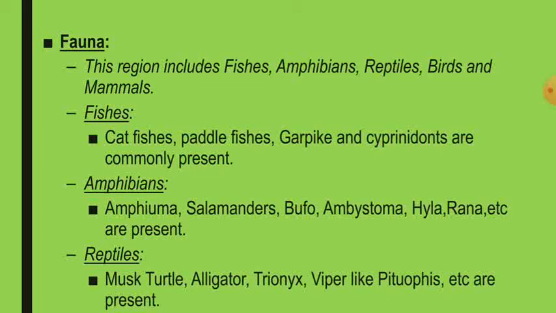The amphibians are Amphiuma, salamanders, Bufo, Ambystoma, Hyla, and Rana, etc., present in the Nearctic region.